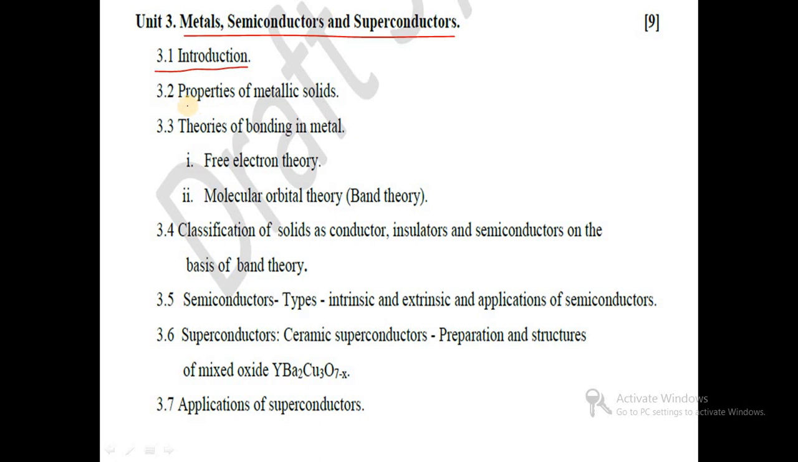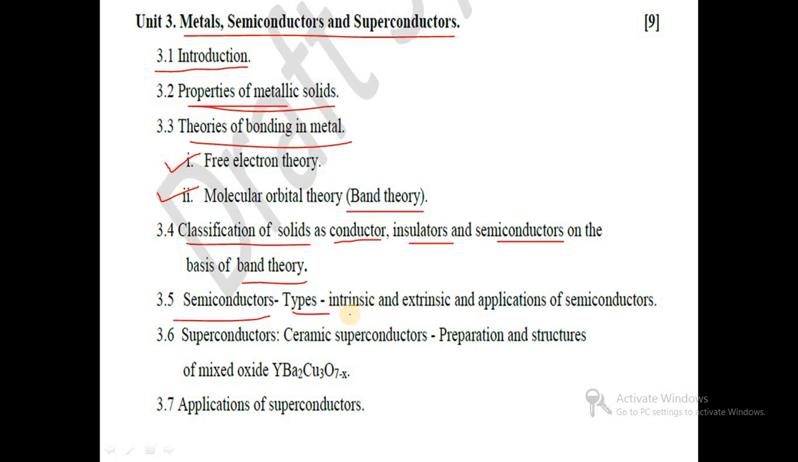The second point is properties of metallic solids. Then it contains theories of bonding in metals. There are two theories: free electron theory and molecular orbital theory, that is band theory. Next we will see classification of solids as conductor, insulator and semiconductor on the basis of band theory. Then we will see semiconductors, their types, intrinsic and extrinsic, and applications of semiconductors.